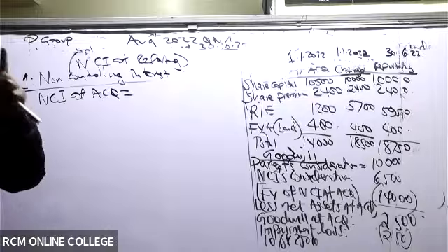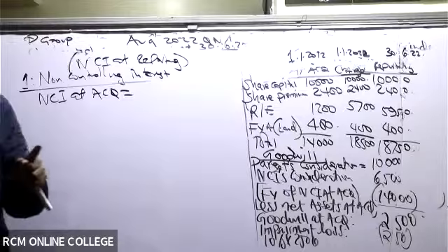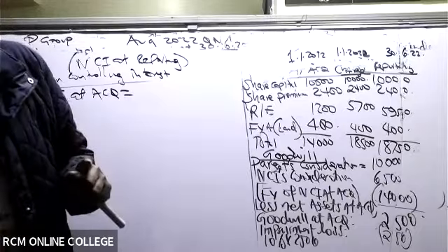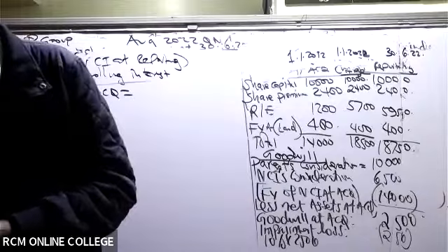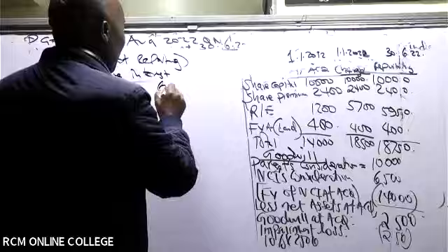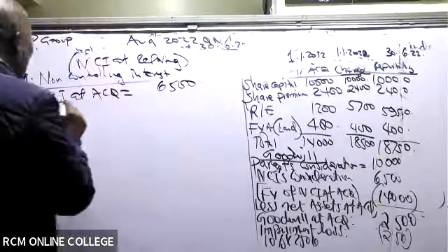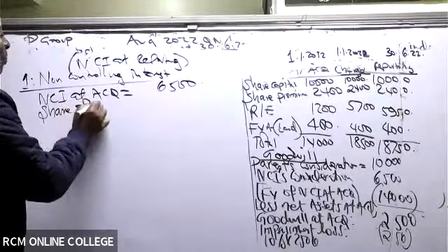Who are these who are not talking to me? Mary Ann is the only lady talking to me. Maureen, thank you. It's given in note number 1, and all of us should be able to see it. NCI at acquisition, you can see there it is 6,500. Then go ahead and give us share of PAP 1.